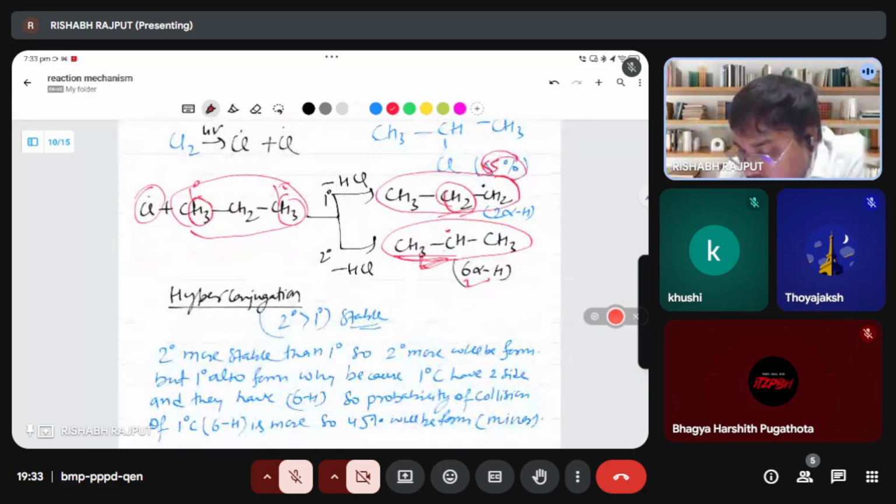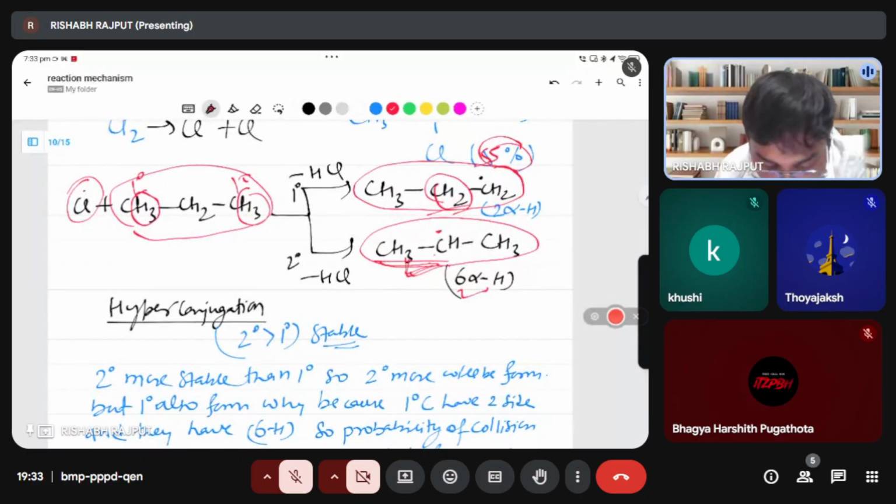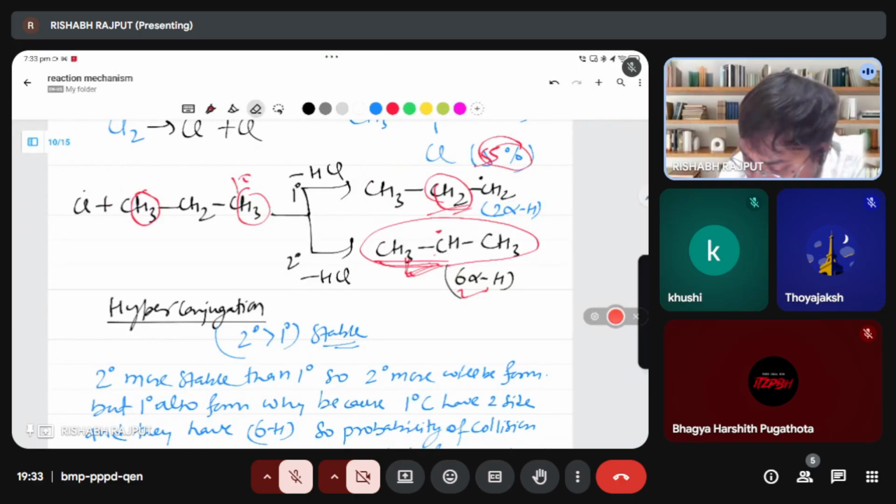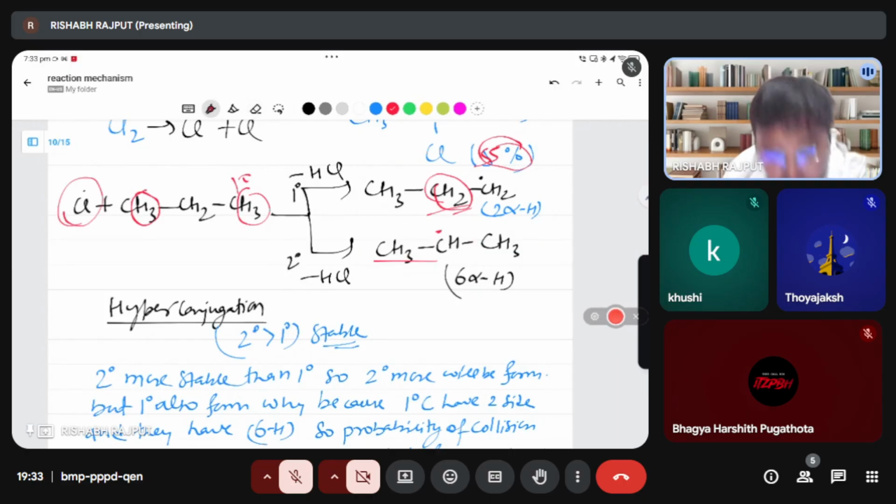See, if I have a free radical, just 1 second, I will explain it. See what happened. This free radical chlorine will come. This free radical chlorine has two chances, 1 degree or 2 degree. If you see here, 2 degree free radical electrons are there.